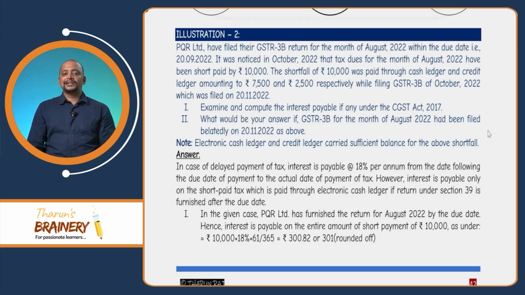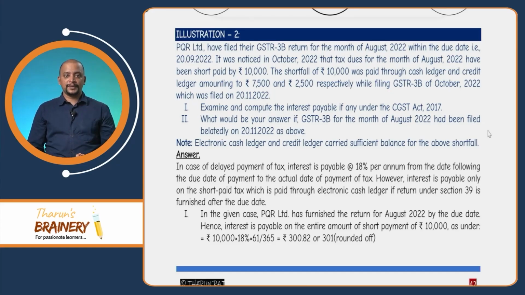Examine and compute the interest, if any, under the CGST Act 2017. Now, we have to pay liability for a particular month, and we did not pay it for August month, but we paid at a later point of time in GSTR 3B of October, which was filed on 20th November. Now, on the entire amount, the gross amount, this is the second situation, interest will be computed. So here interest will be computed on 10,000 rupees, not on that amount which is paid through cash ledger.